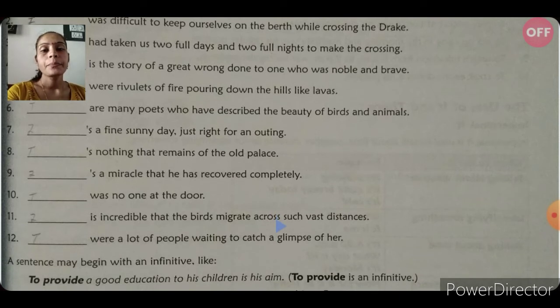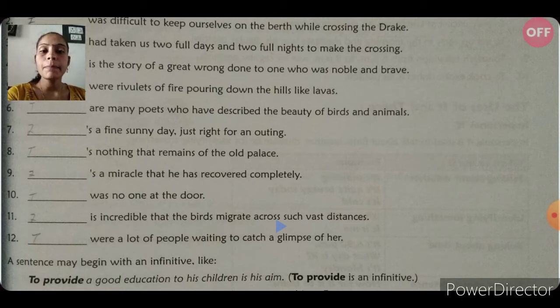Number 11: It is incredible that the birds migrate across such vast distances. There were a lot of people waiting to catch a glimpse of her.